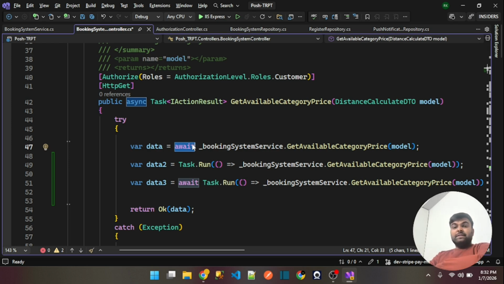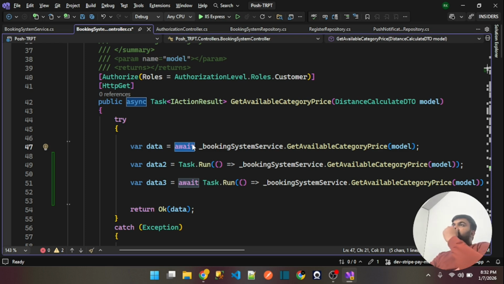Now let's discuss when we should use Task.Run, okay. Simply, Task.Run always creates a separate thread, which means it runs your operation on a separate thread, forcing it onto the thread pool, and this is only good for CPU-bound heavy operations.